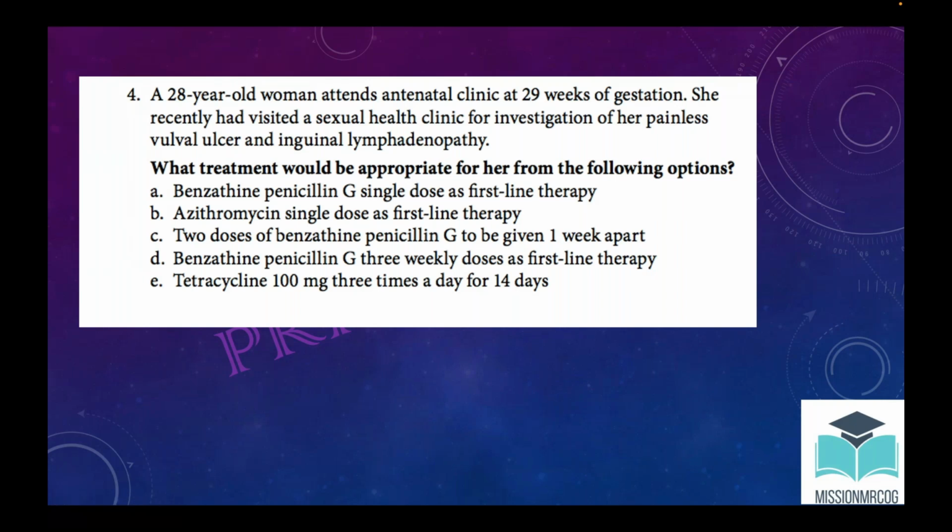But once the patient comes in the third trimester, two doses are given, day 1 and day 8, 1 week apart. In the third trimester there is so much increase in hemodilution and other changes going on in the body. Because of that, though the syphilis is early, the treatment is given in 2 doses. Is it clear? Yes, ma'am. Clear now. Thank you.